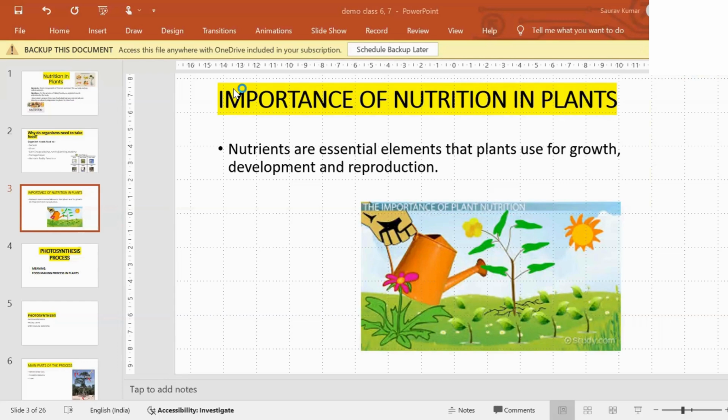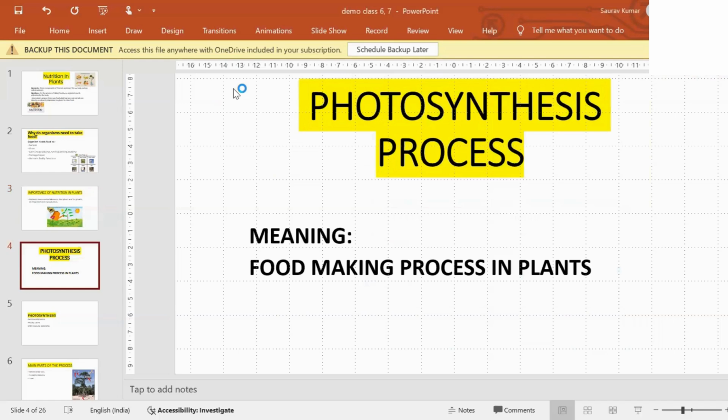So now we are coming to the main point: what is the process of making food in plants? We know that plants make food. We are depending upon the plants for food. Okay. For example, if I take the example of potato, carrot, from where are they coming? It is not like God is sending them to the plants. It is not like we have grown the plant and it automatically comes out. No, there is a process, and the process is photosynthesis. Meaning the food making process in the plant is known as photosynthesis.